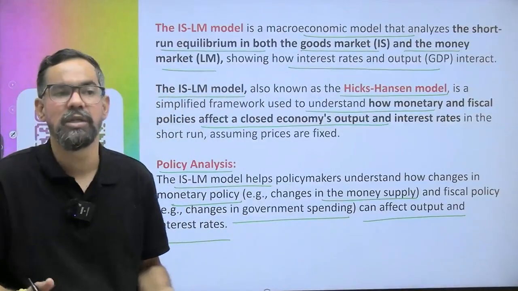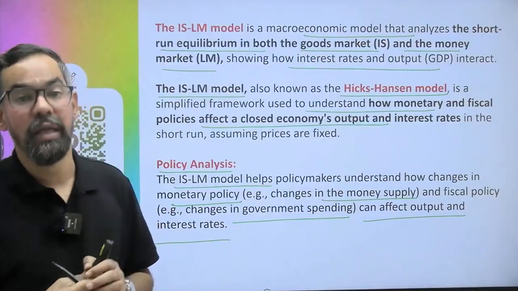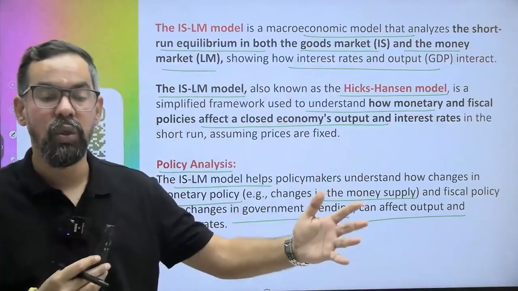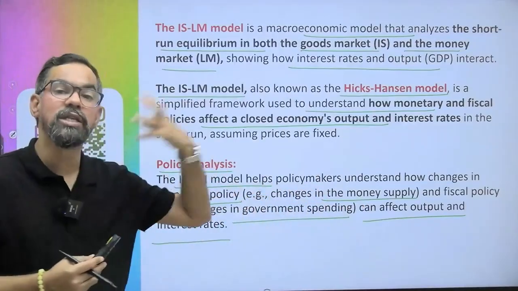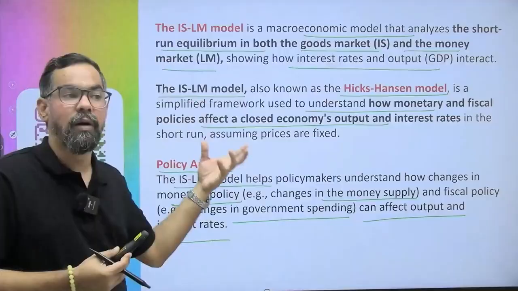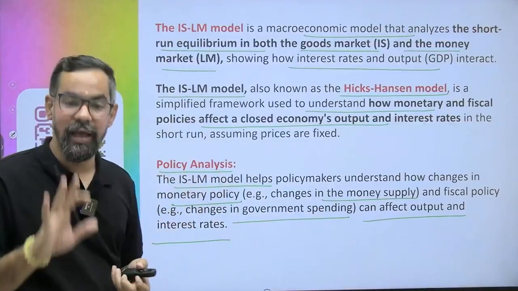So whenever governments come up with any sort of liquidity decision, if they are increasing or decreasing the overall money supply by using their defined tools, what will be the change in the overall economy? That change they can predict or analyze by using the IS and LM curves, right?